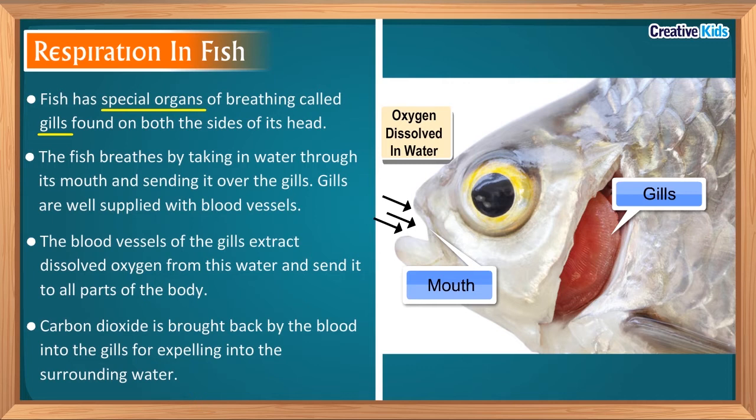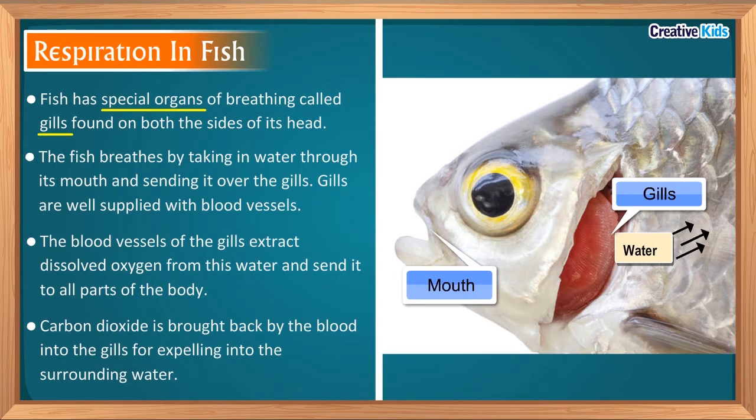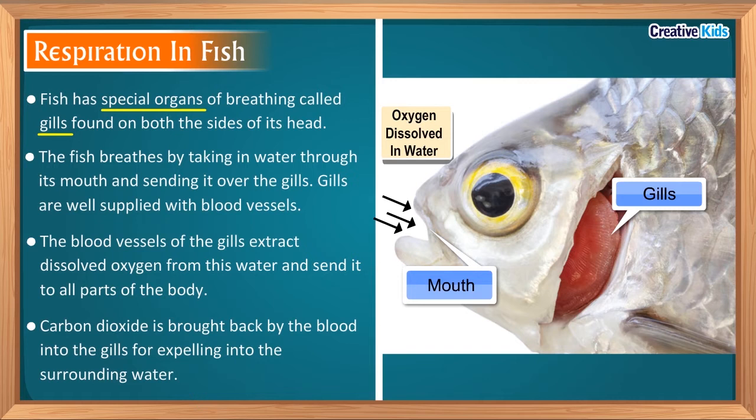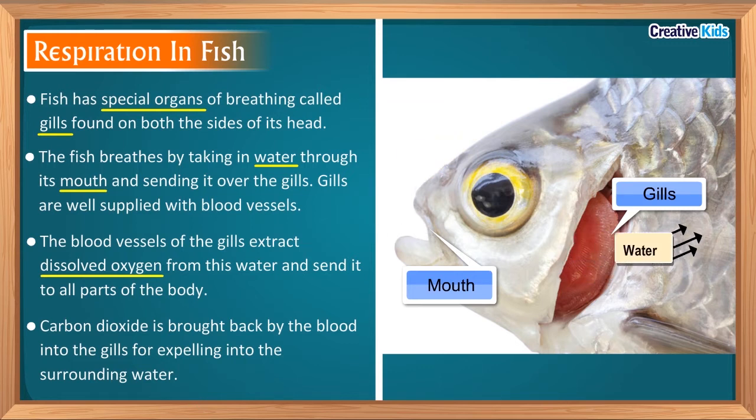Where are gills present in fish? Gills are found on both the sides of the head of a fish. Fish take in water through its mouth. Oxygen is dissolved in water, so oxygen also enters the mouth along with the water. From the mouth, the water enters the gills.